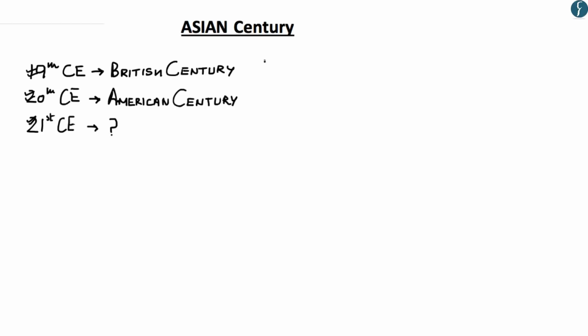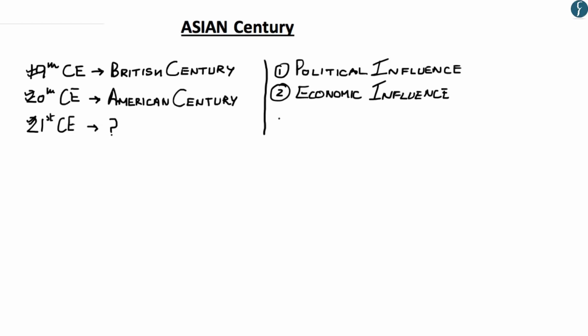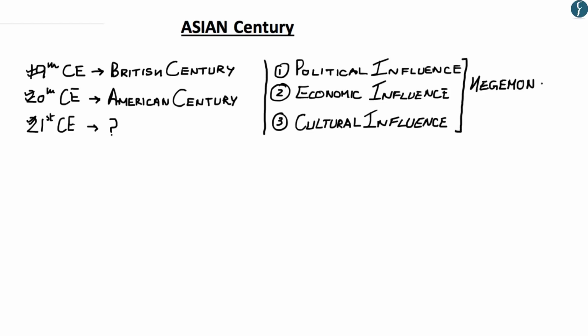Now there are three important parameters. First is political influence, the second is economic influence, and the third is cultural influence. In international relations, the first two are referred to as hard power, while the third is primarily referred to as soft power. Now the hegemony of these three influences. By the term hegemony, we mean leadership or domination. So by having political plus economic and cultural influence, a country is able to establish its hegemony over other countries.